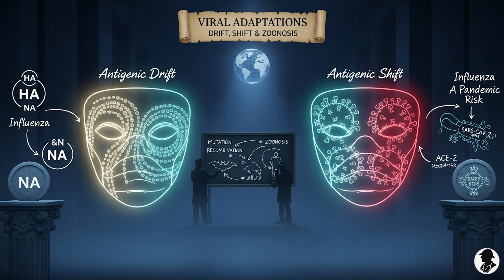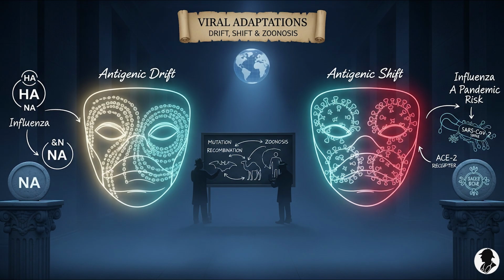And this relentless mission, this drive to adapt, brings us to the core biological engines. Genetic changes, primarily through mutation and recombination. These processes are absolutely essential for generating the new genetic diversity they need to survive and keep going. Okay, so this is where the adaptation really comes into sharp focus, right? When we talk about how viruses change their appearance to evade our defenses, we're often talking about two key strategies: antigenic drift and antigenic shift.